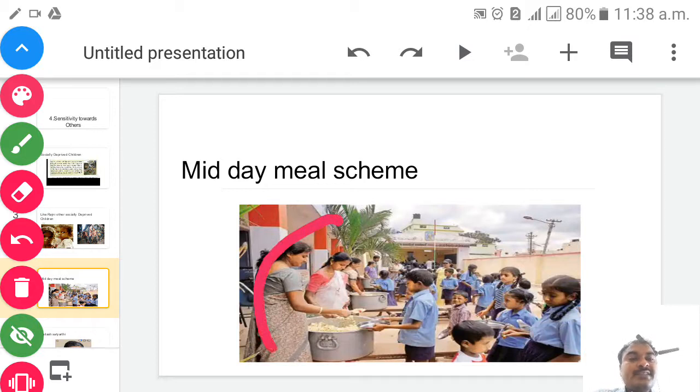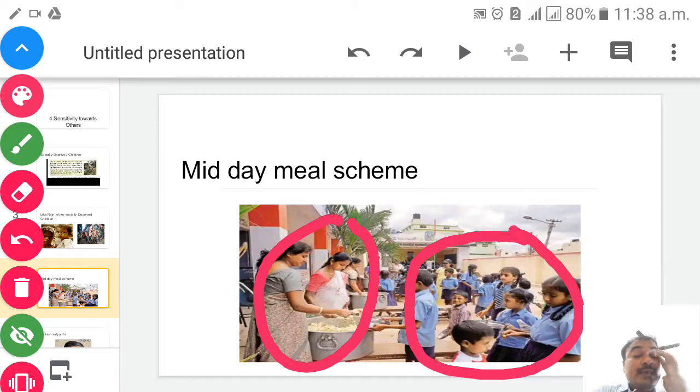These are the teachers, these are the government school students, and what they are doing, children, here they are collecting the food from whom here? From the teachers, isn't it? Every day like this it will go on in the government school. Why? Because the government is providing them, isn't it? Not only the food, apart from that what are they providing to them? They are providing them free education, books, uniforms and stipends. Stipends are nothing but, children, a form of money which will help them.